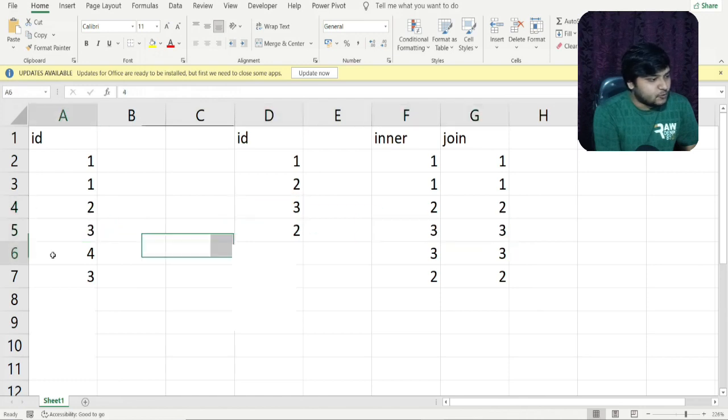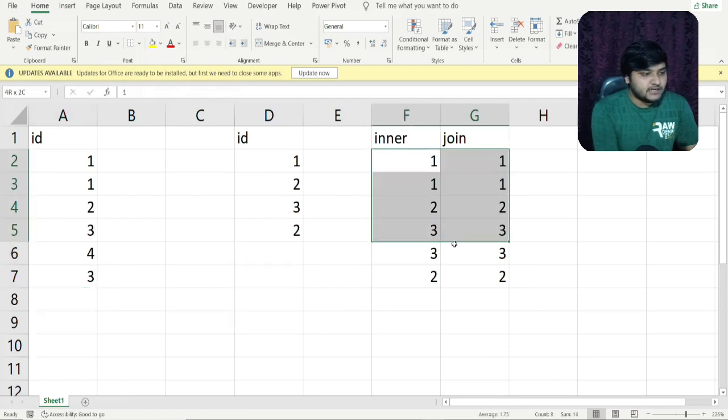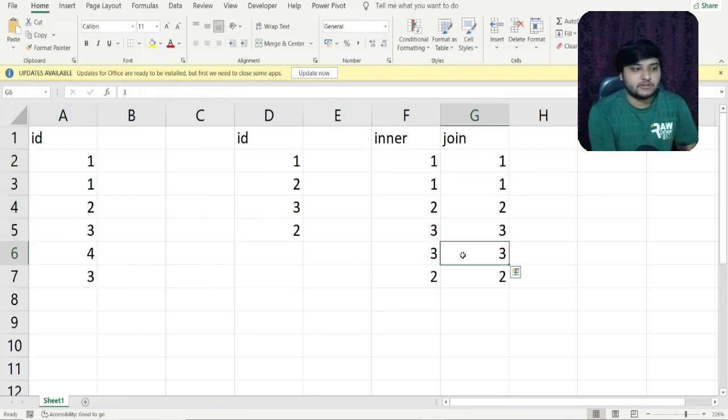You can see a 4 is coming, but no 4 is present. In the inner join, only the entries that are matched will produce output. So no 4 is present, so no value for 4 will be coming here. Now again 3 is coming, so this particular 3 will again match with this 3, and we are getting this answer. Till this point, I hope everything is clear for the inner join.